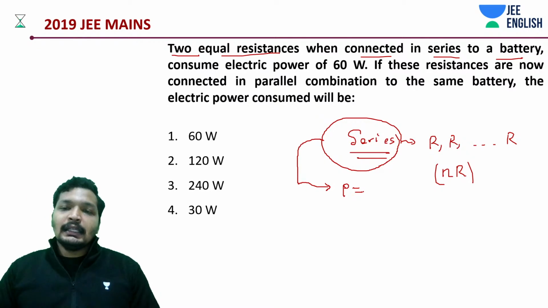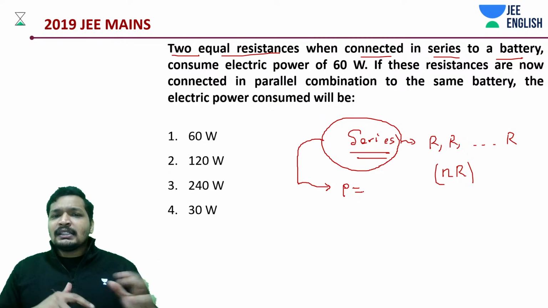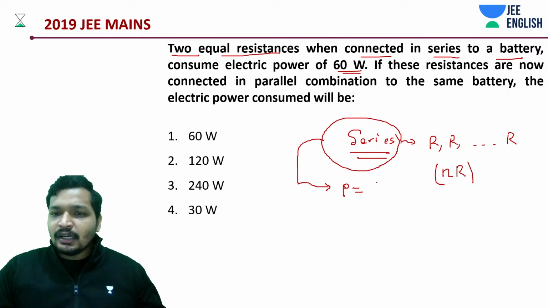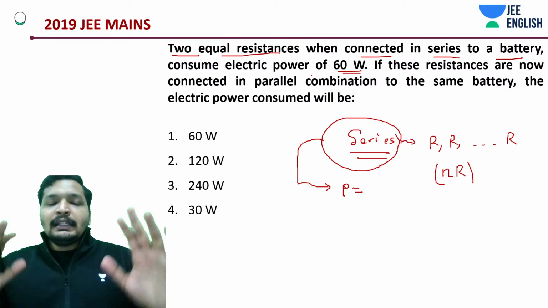What is the power consumed? Two equal resistances consume 60 watts. Forget these numbers, we'll put in this number later on. In such cases, let me read the question once.